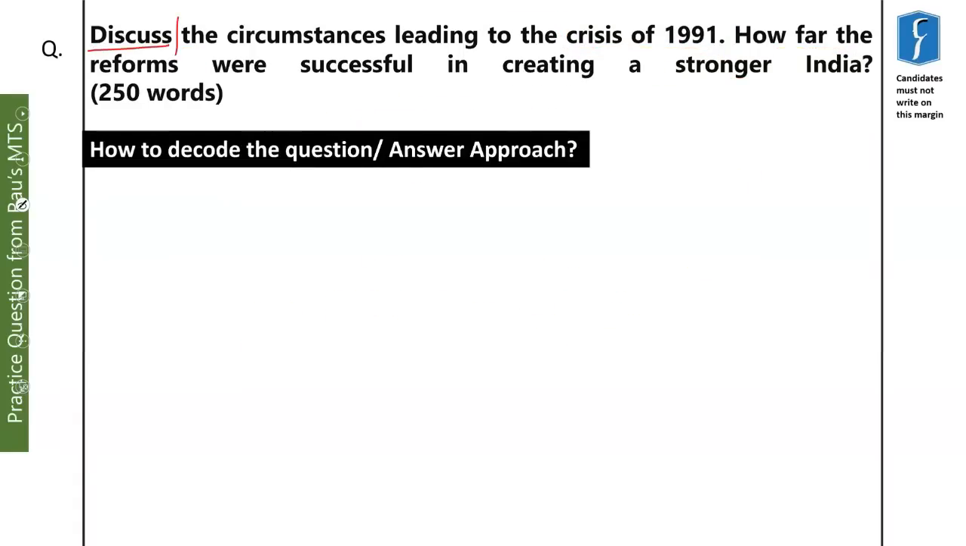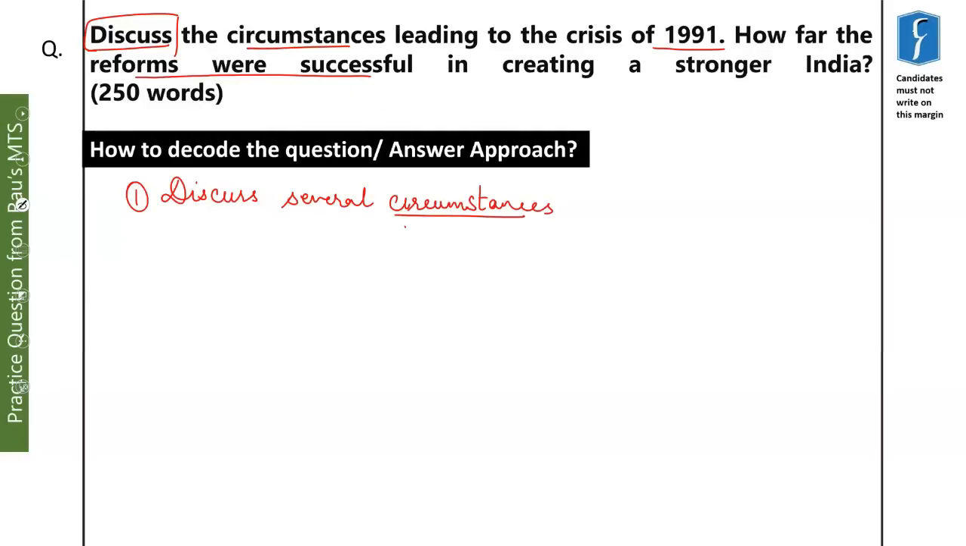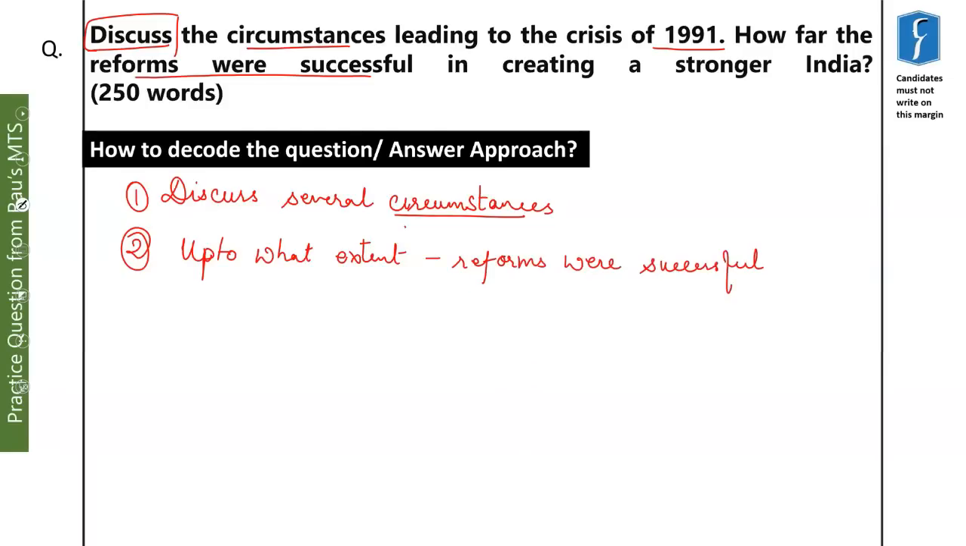First, discuss the circumstances leading to the crisis of 1991. This is the first part of the question, where we have to discuss several circumstances, and we have to make an assessment of these reforms. The second part of the question says we have to analyze up to what extent these reforms were successful. So in order to satisfy these two demands of the question, we need to write both parts.